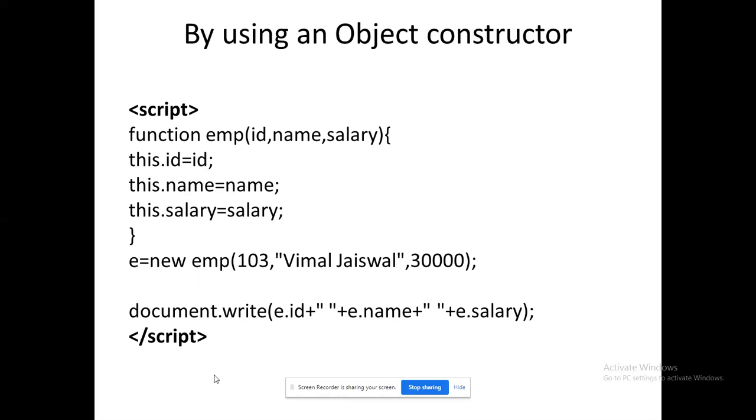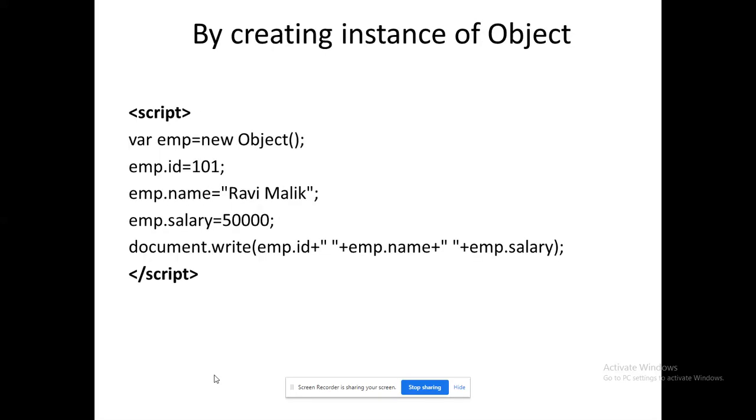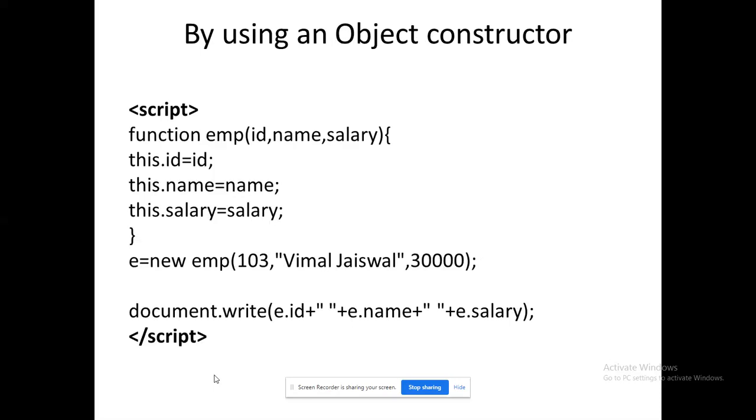Next, using the object constructor. There is not much difference between the previous program and this program. Here we have created the object and assigned it statically, but here I can pass values as an argument. So I have a function EMP.